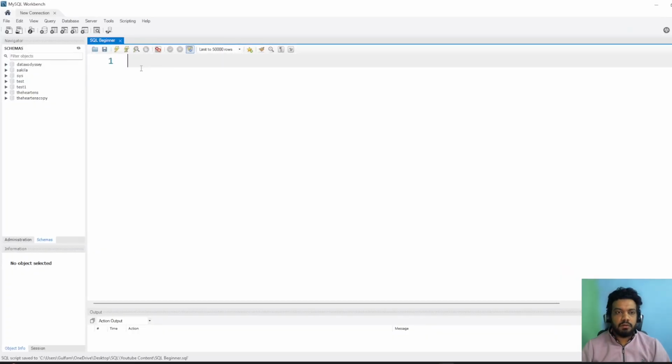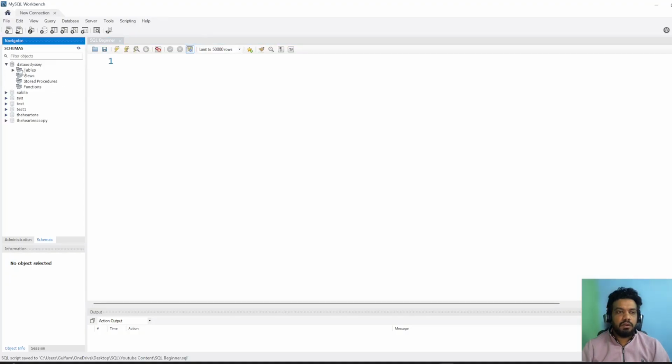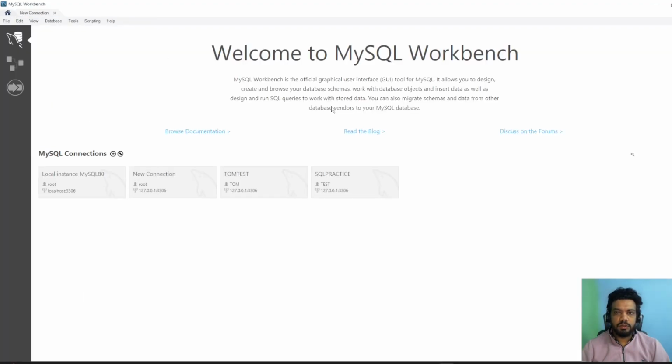MySQL Workbench is a GUI, a graphical user interface. On the left-hand side you will see schemas. You can see some databases already. For example, I have already created this database, and it has certain tables and views. If I go into a particular table, we can see columns and indexes. This is the admin part over here, and if I go back to the home, this is how MySQL Workbench looks.